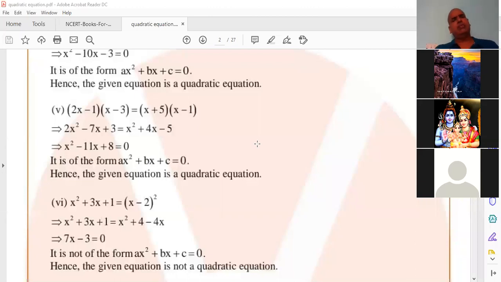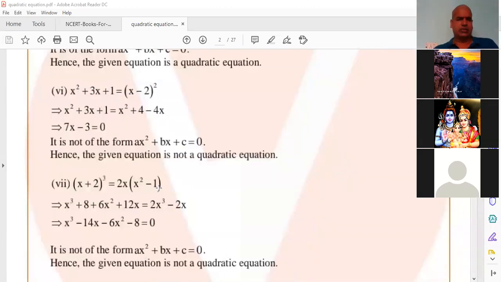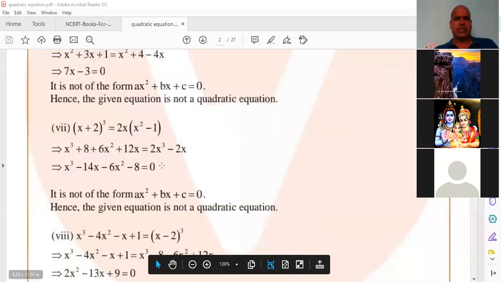Okay, now x square minus 11x plus 8 equal to 0. It is a quadratic equation only. And now sixth one, 7x minus 3, it is not a quadratic equation, it is a linear equation. Yes, it is not a quadratic equation. Good. You told the correct answers, I think.